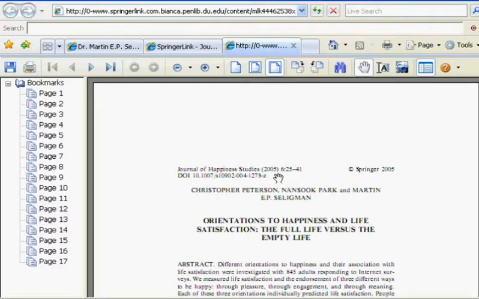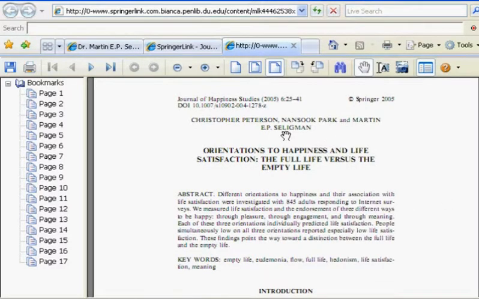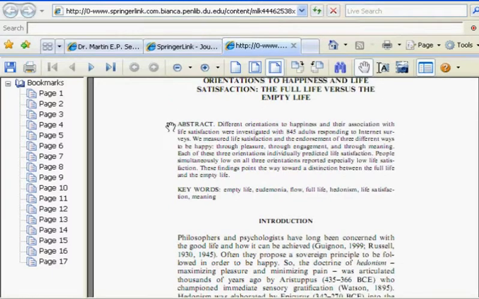Okay. So the first thing I want to do is notice that there are 3 authors of this article. And then scan the abstract. Now, the abstract is just a summary of what the study was about and what its findings were. So this is a really quick way to do your research. It's how a lot of people do their initial research. So we're going to read this abstract. And I noticed that people are happy and have life satisfaction through pleasure, engagement, and meaning.